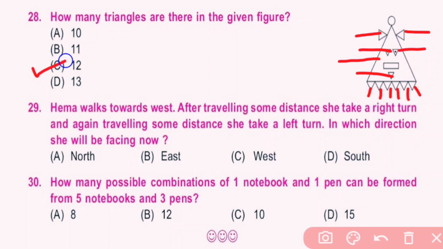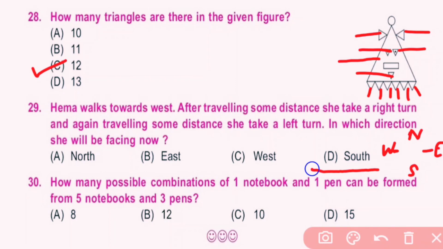Question number 29. Hema walks toward west. After traveling some distance, she takes a right turn, and again after traveling some distance, she takes a left turn. In which direction will she be facing now? Assuming this is north, south, east and west, she walks toward west.